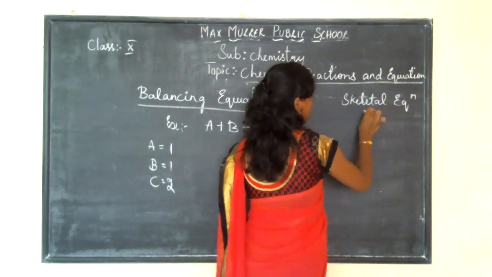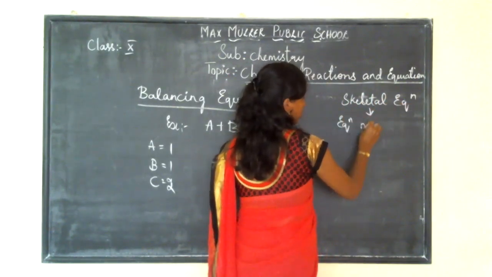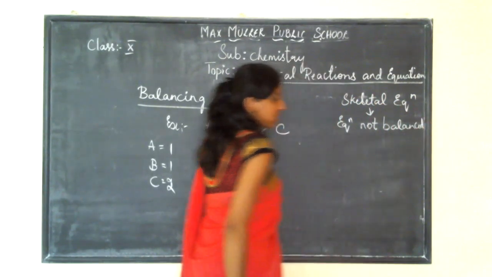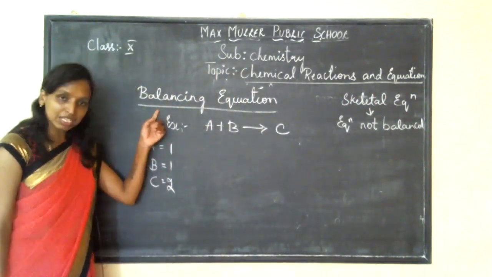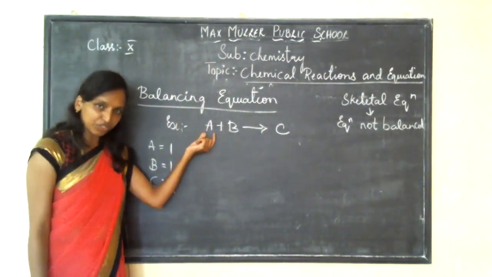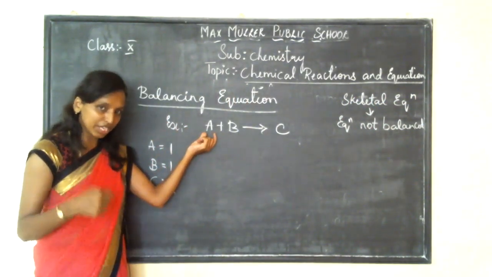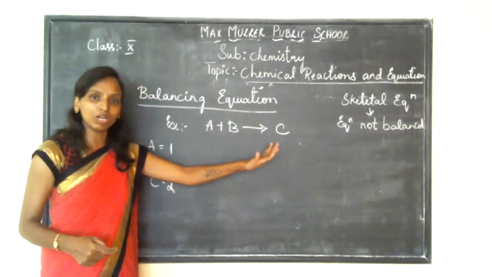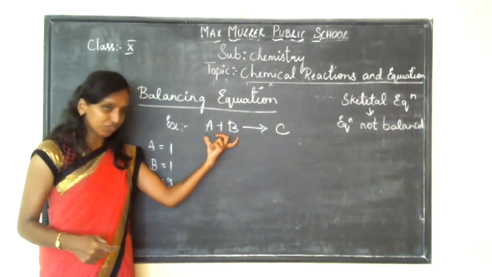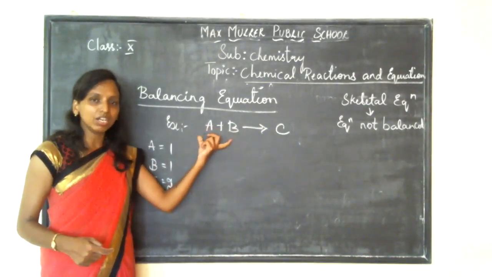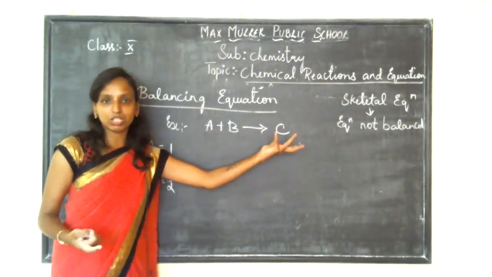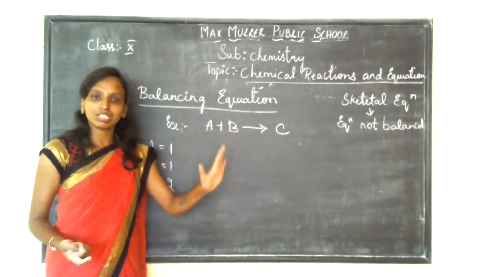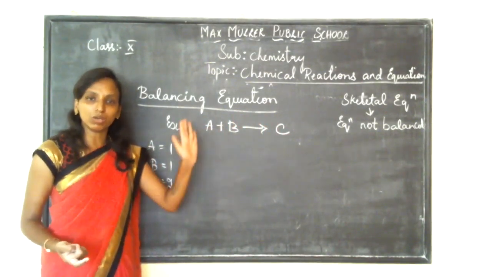Skeletal equation: an equation which is not balanced. But how will you tell the equation is balanced? In the sense that the mass of atoms in the reactants and the products should be equal. Whether there are two or more products, both the numbers should be equal. They are said to be a balanced chemical equation.